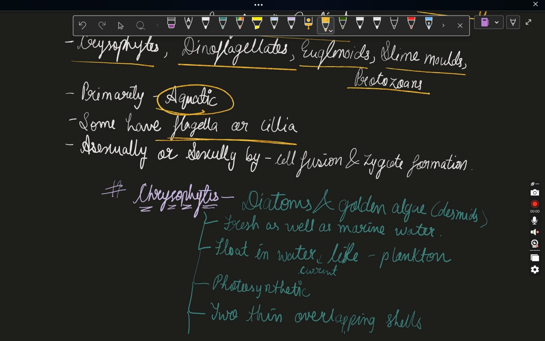Sperm is the only cell in the human body which is motile and has a flagellum, which is present in males only, absent in females, because of course flagella is the motile organ. Cilia helps in the movement of nearby objects, not of itself, but flagella helps in movement of that cell.